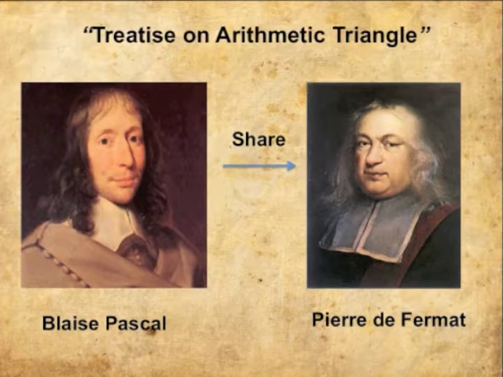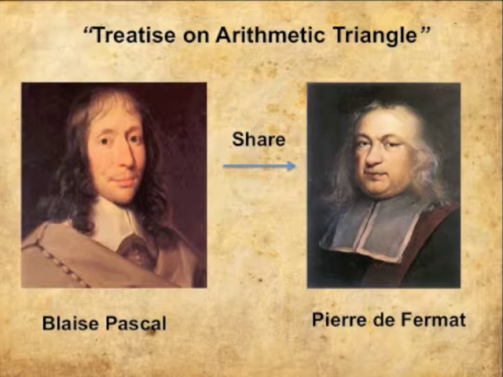Fermat received his copy before September of 1654 of Pascal's Traité du Triangle Arithmétique, or in English, Treatise on Arithmetic Triangle. So, it had been recorded and documented to be explored better.